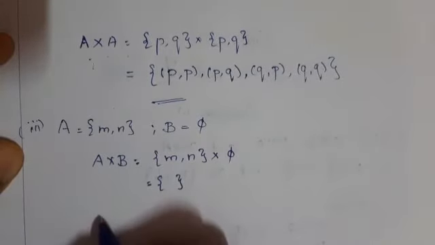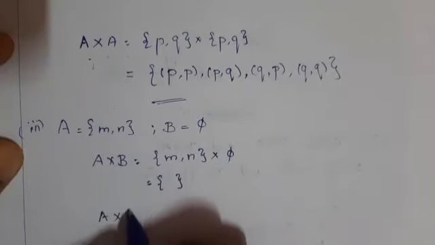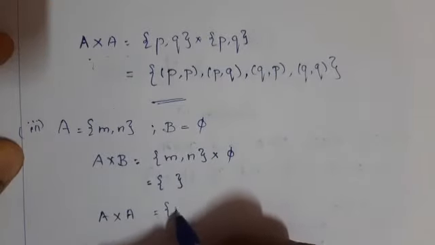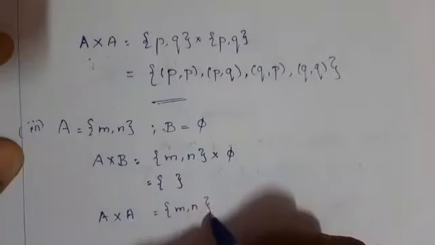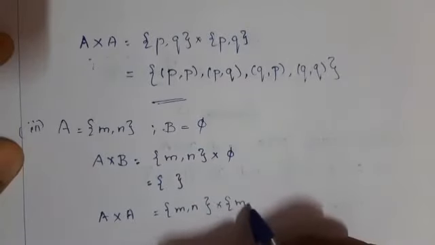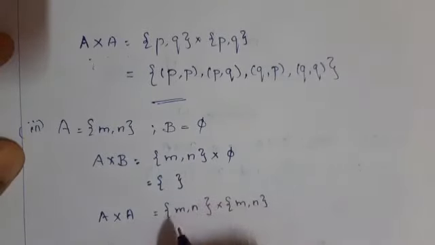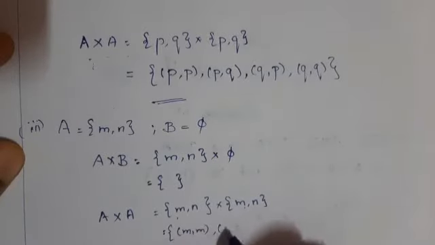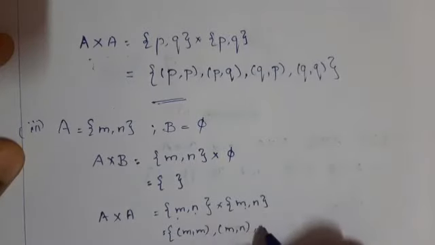Next, A cross A. That is {M, N} into {M, N}. Then first element, therefore the ordered pair (M, M), (M, N), and take N and write with this, (N, M), (N, N).